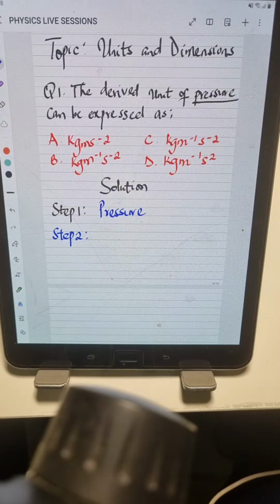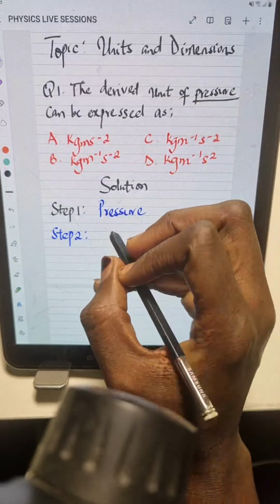This is an objective question, a multiple choice question. We are required to solve this problem and find out which of the options has the correct answer. So the question I asked is, who can tell me the formula for pressure? Anyone, please? Okay, since I'm not getting a response, I'll just continue.